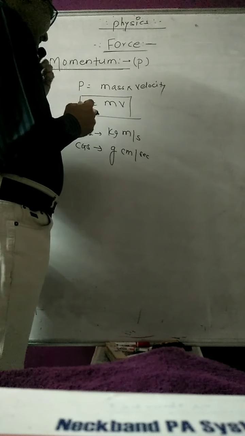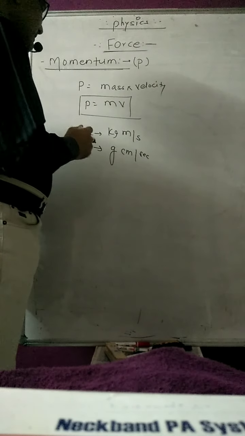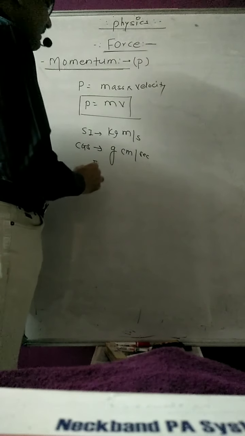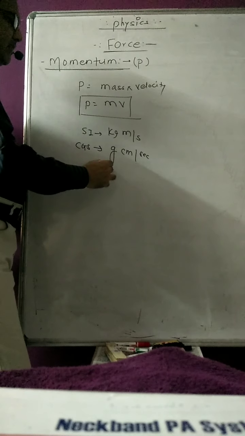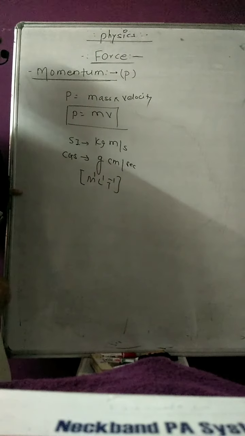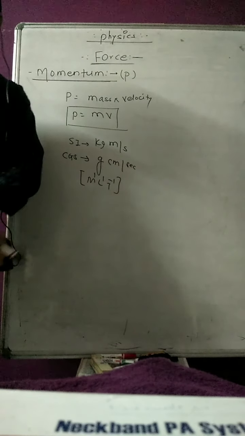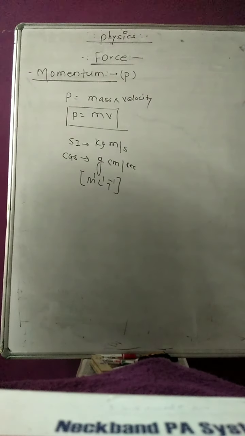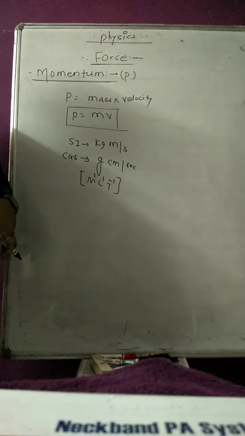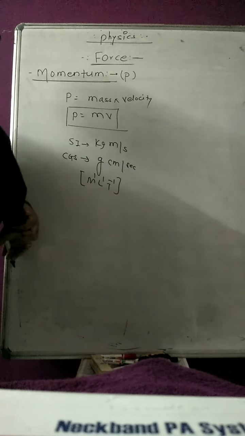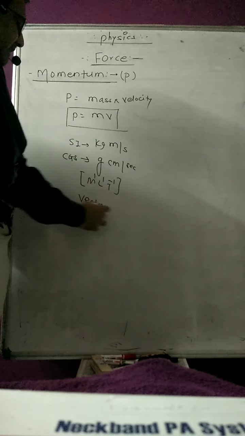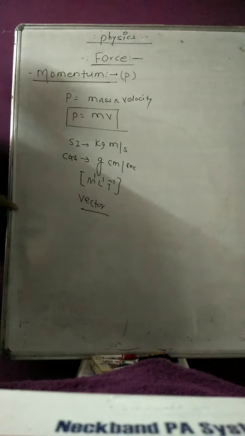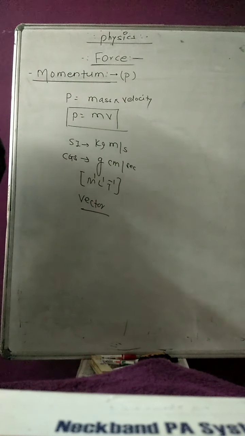Once you have the idea about the units, we come to the dimensions. The dimensions of linear momentum are M1 L1 T raised to minus 1. Then the question arises: is this quantity a scalar or a vector? This is a vector quantity. So this is all about momentum.